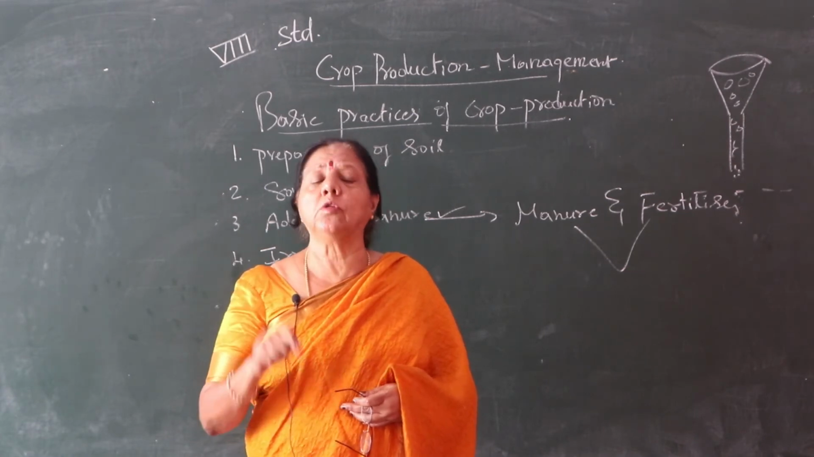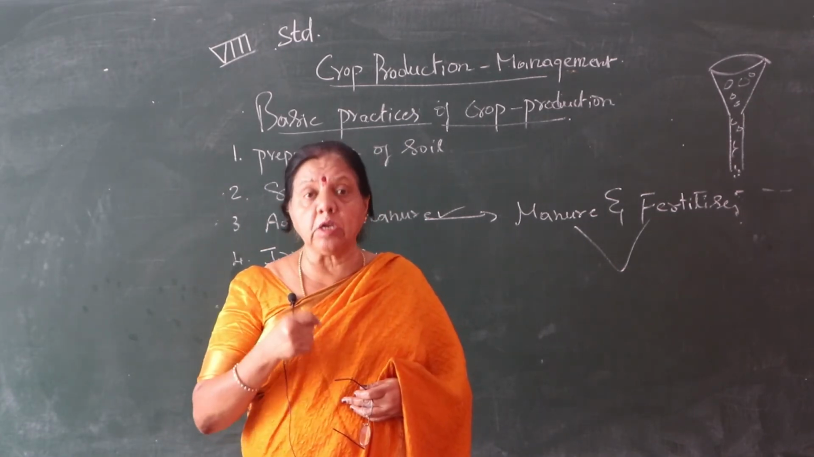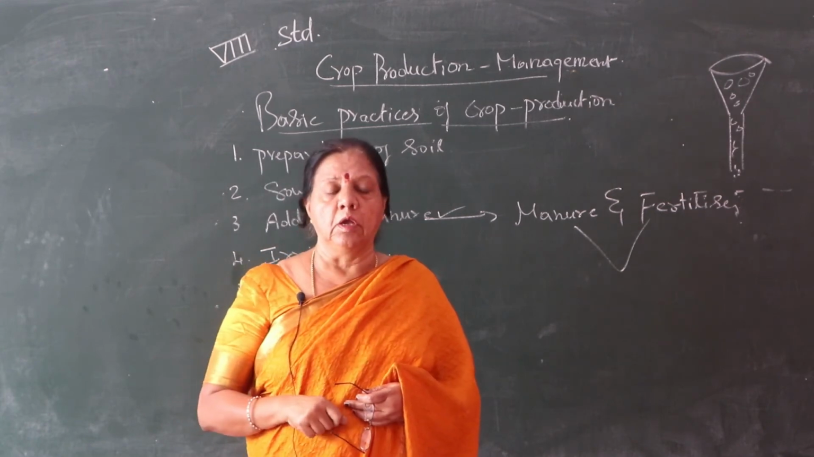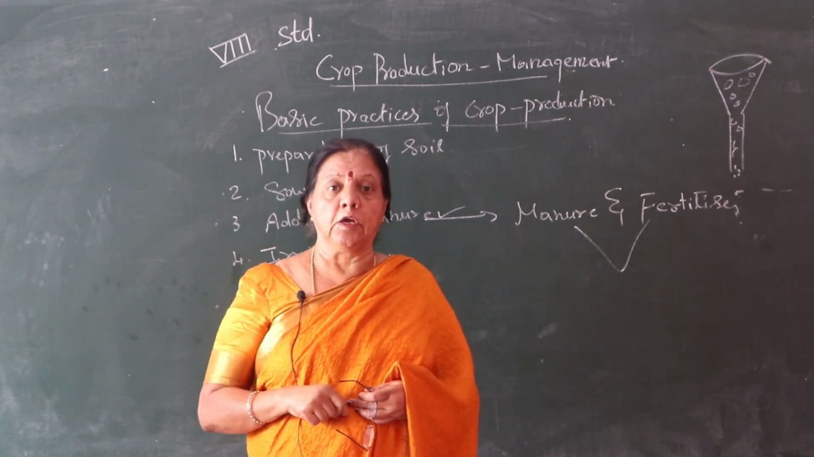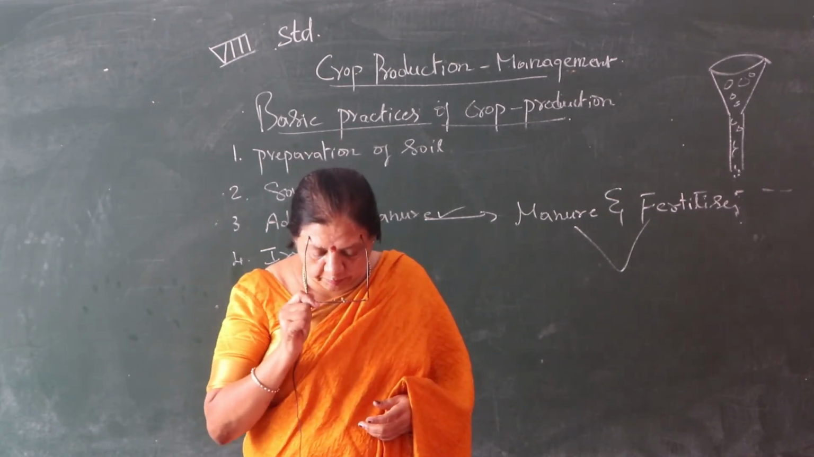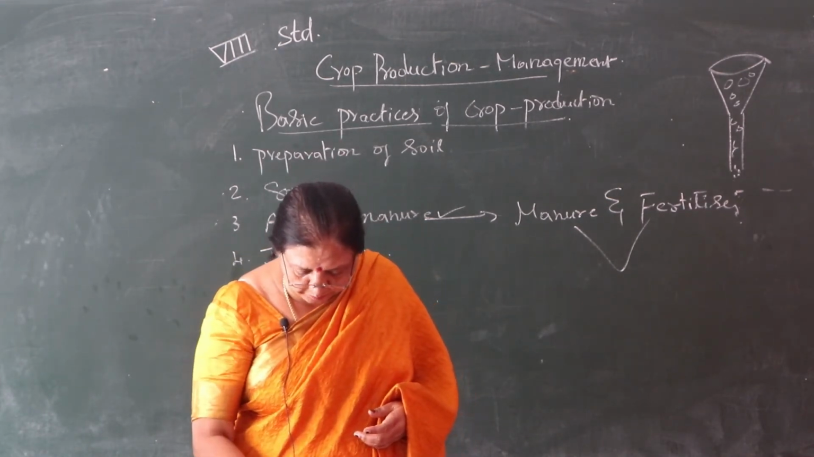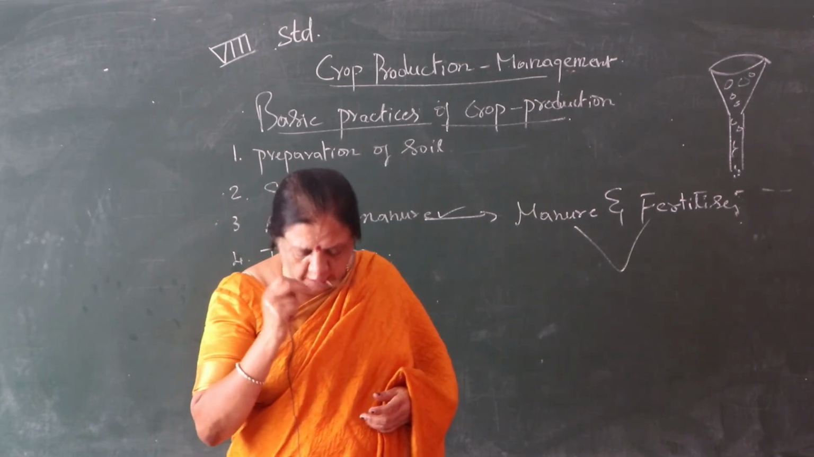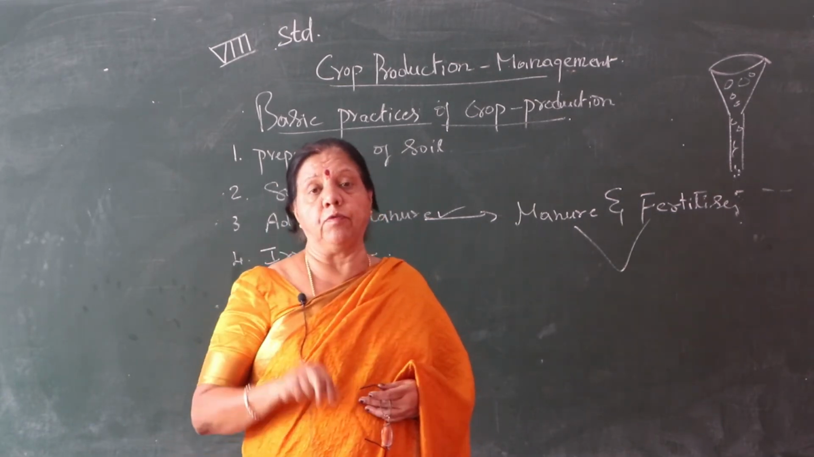Understand, children? So irrigation provides water facilities to the plant. Crop production will be good. Okay, so this is very important. So next we'll go for, and there are 2 methods they have given mainly.